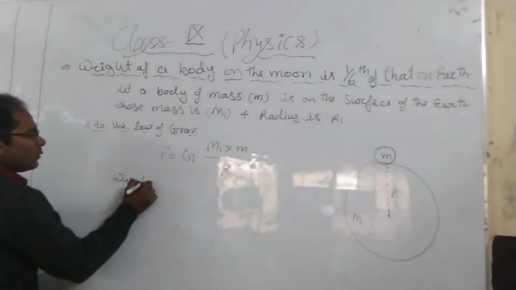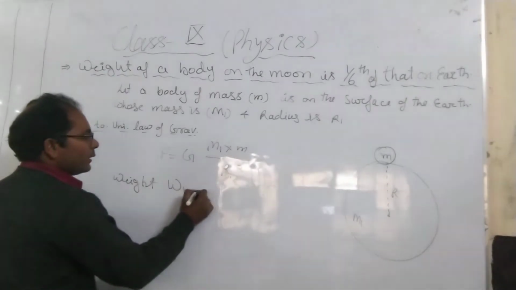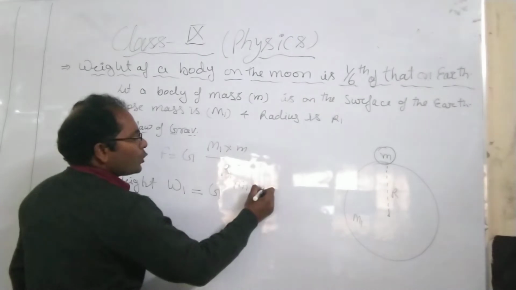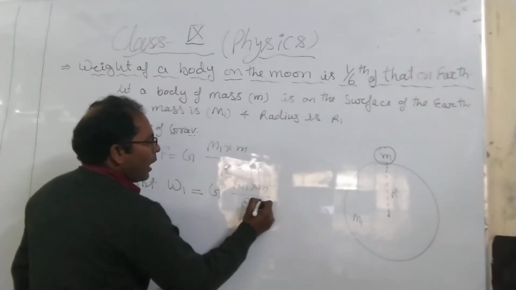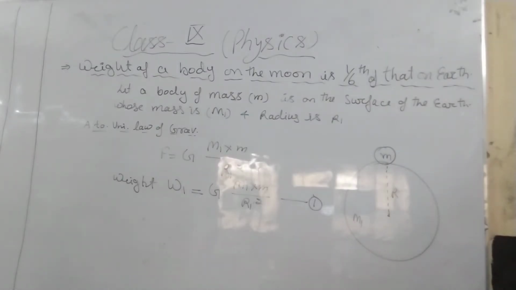So weight we can take W1 on the earth, that will equal G M1 into m upon R1 square. This is equation first.